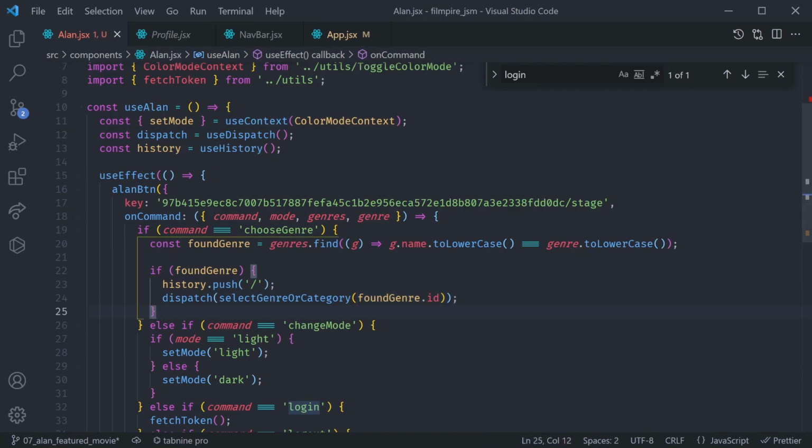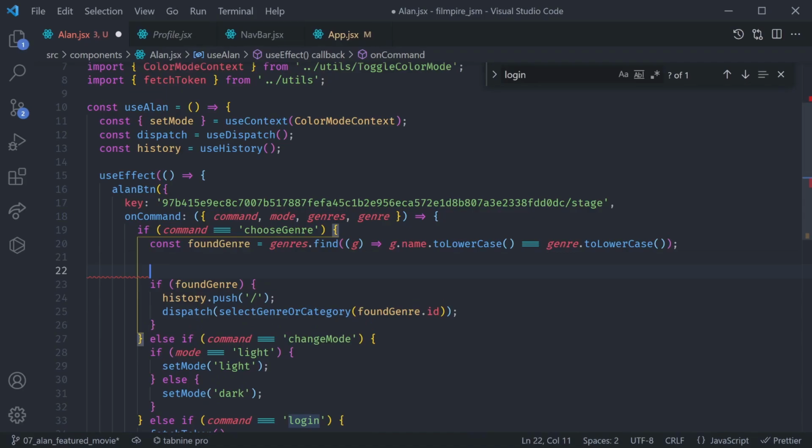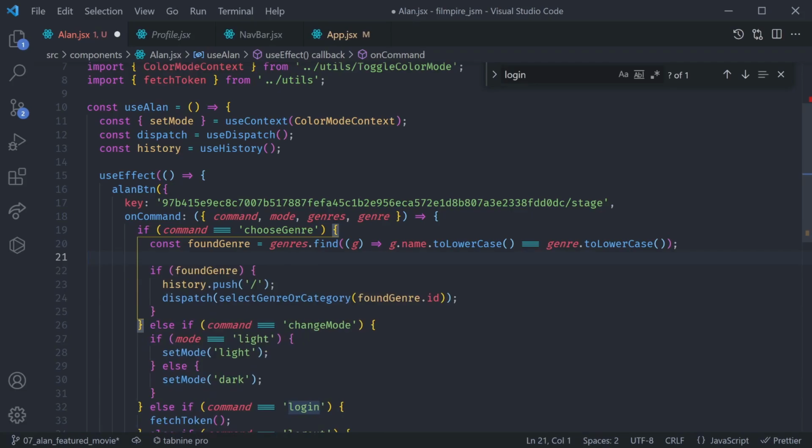So we're only doing this if the genre is the actual genre and not a category. But keep in mind, the user can also say go to and then say top rated. But these categories are just a bit different from our genres. So in this if, we're checking if we have the actual genre. And in here, else if, we just need to see if we have any kind of genre.